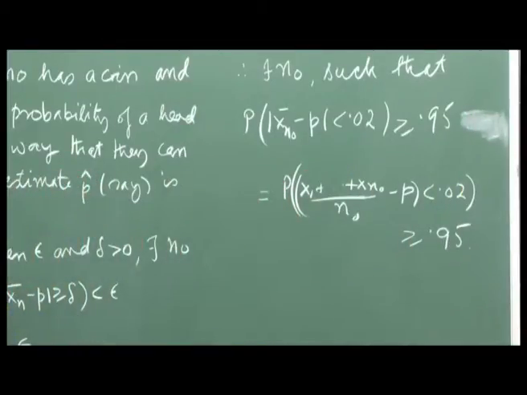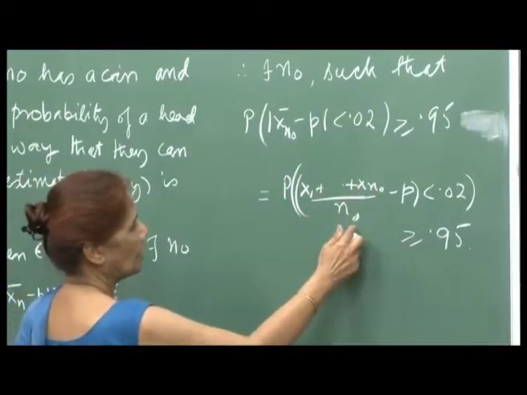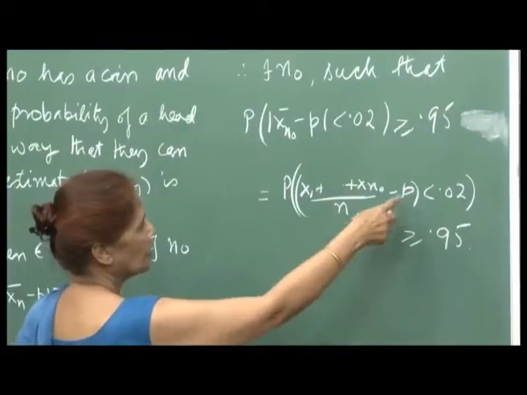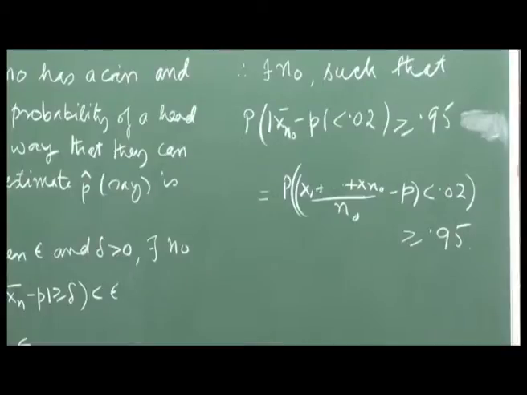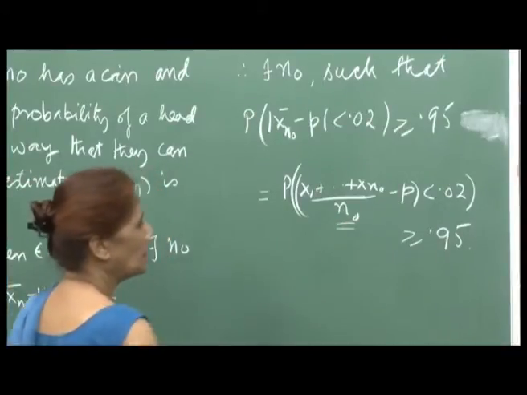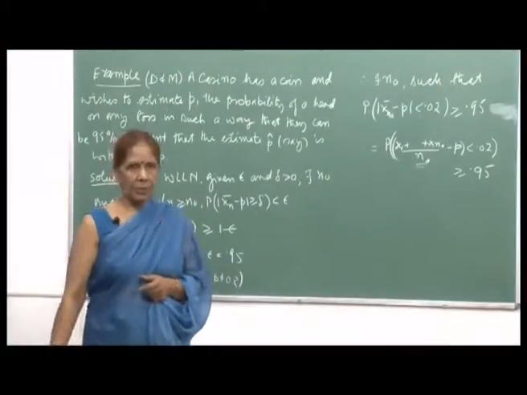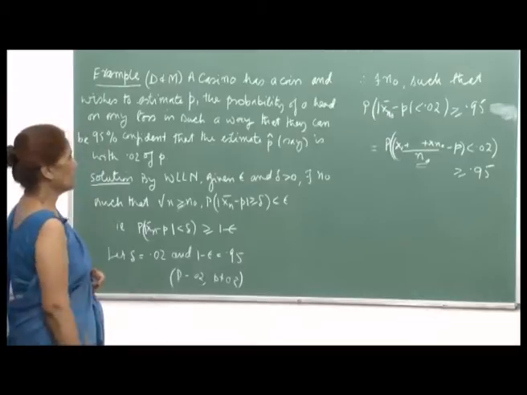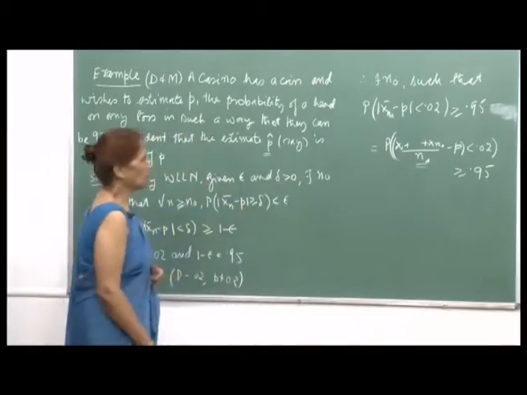When you expand this, the probability of |(X 1 plus X 2 plus ... plus X n naught) upon n naught minus p| less than 0.02 is greater than or equal to 0.95. So, you can find such an n naught, and by tossing the coin that many times, the casino can find out the estimate p hat for the probability p.